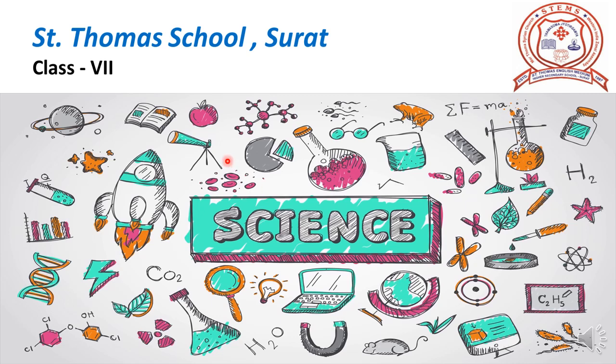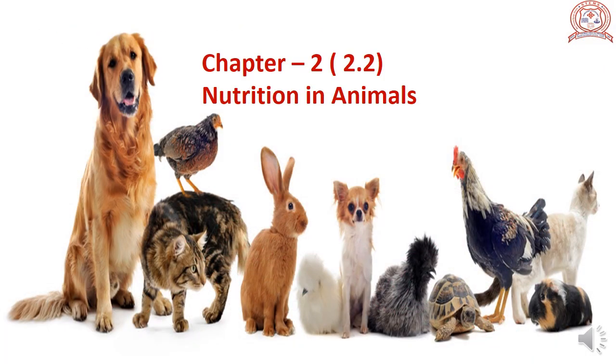Today we will continue our second chapter, chapter 2, Nutrition in Animals.